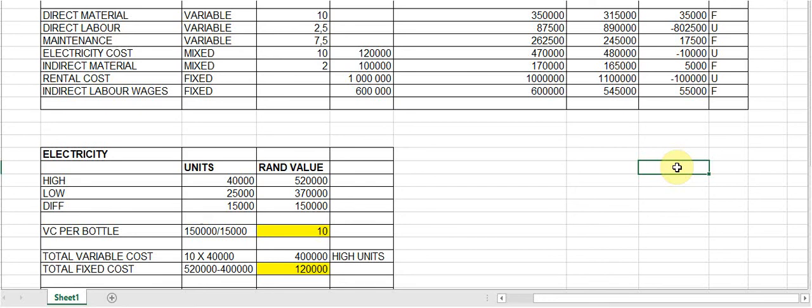All right, so in a nutshell, that was the Cleanscene question. Quite an interesting question. It contained variable cost, mixed cost, and fixed cost. Definitely the type of question that you can expect in a test or an exam.